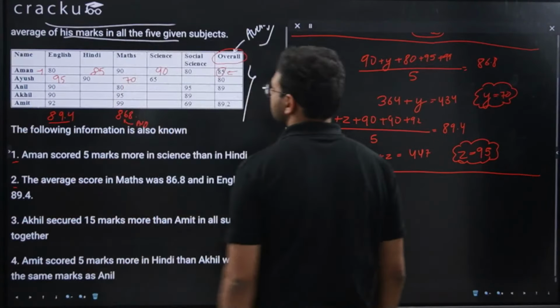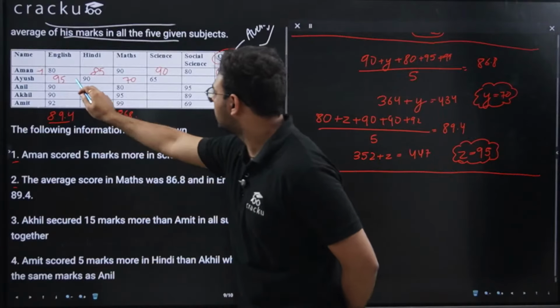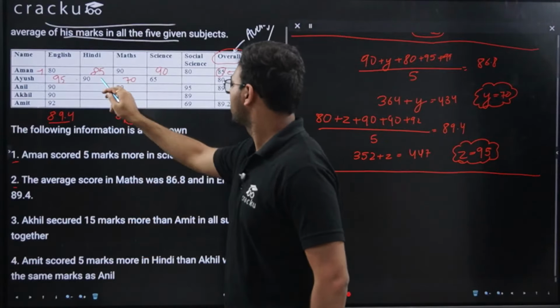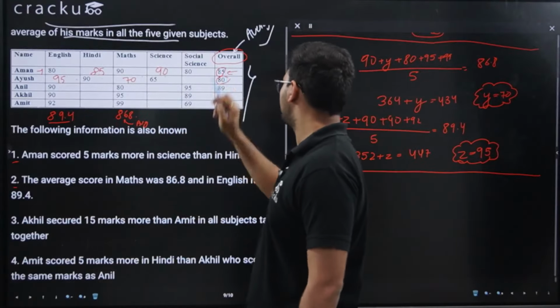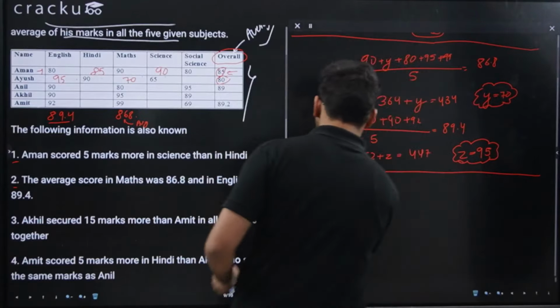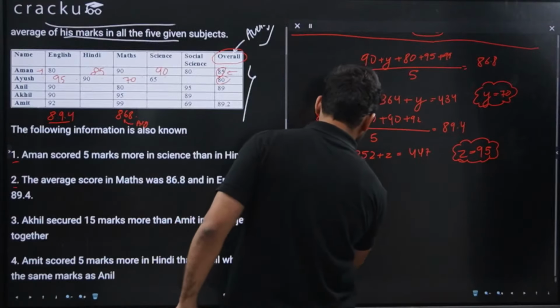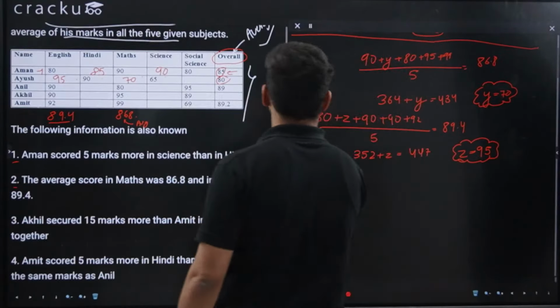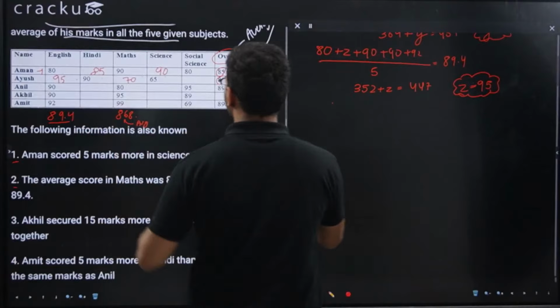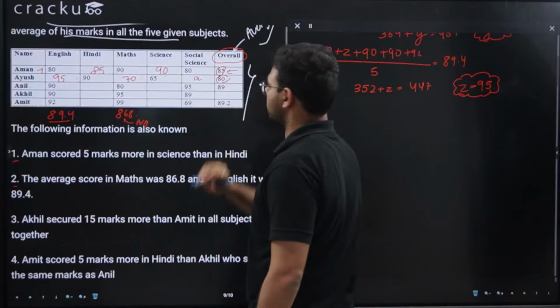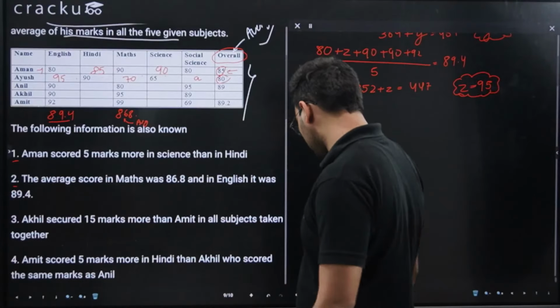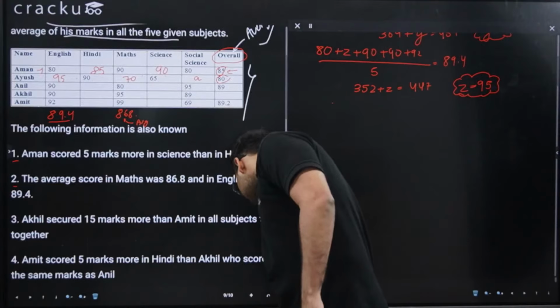Now for Ayush, you can see I know his marks in English, in Hindi, in maths, and in science, and I know his overall average marks as well. So I'll just use this information again. Let the marks scored by Ayush in social sciences be A.